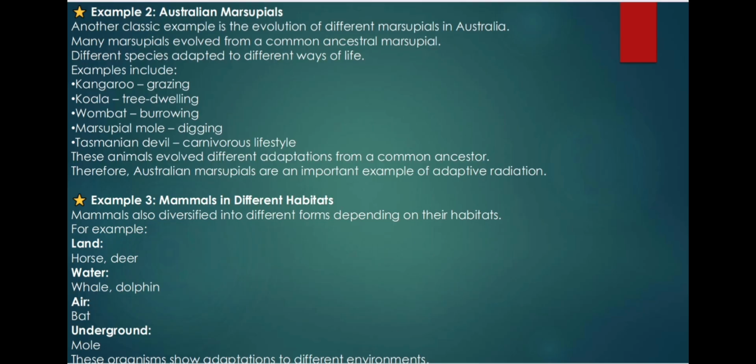Example 3. Mammals in different habitats. Mammals also diversified into different forms depending on their habitats. For example, land: horse, deer; water: whale, dolphin; air; underground: mole. These organisms show adaptations to different environments.